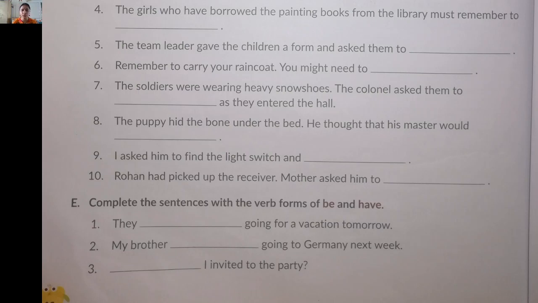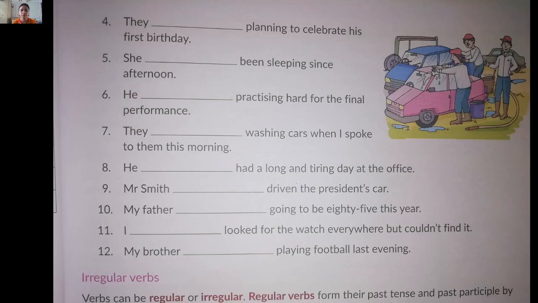Now I am going to share the next. Yes, this is your page number 47. Here we are using auxiliary verbs, helping verbs, in our fill-ups. So in fourth, they, it belongs to the plural, so they are planning to celebrate his first birthday.